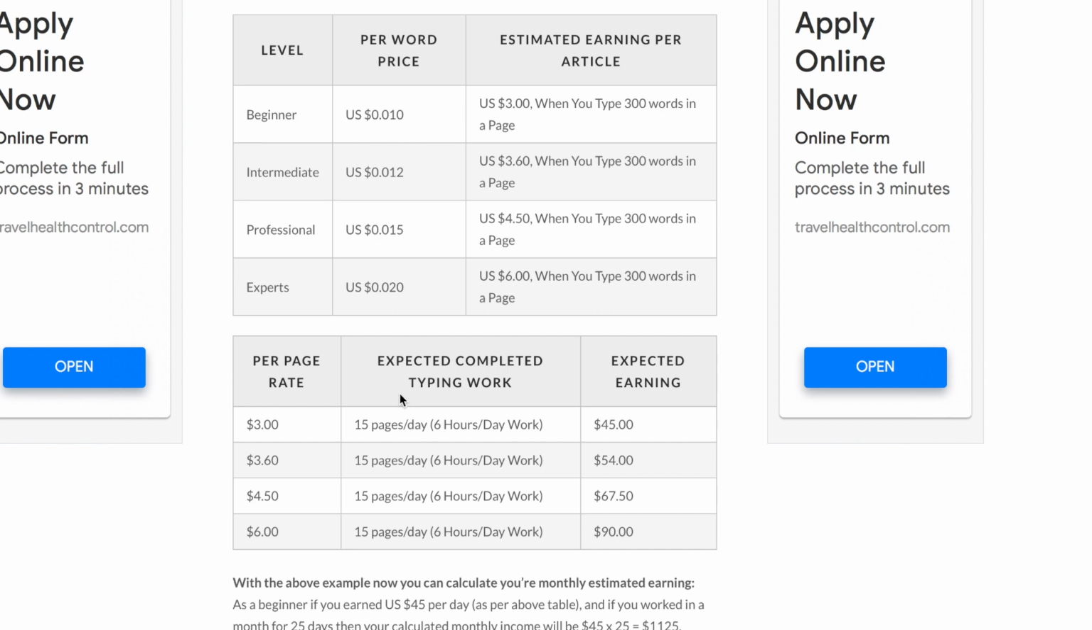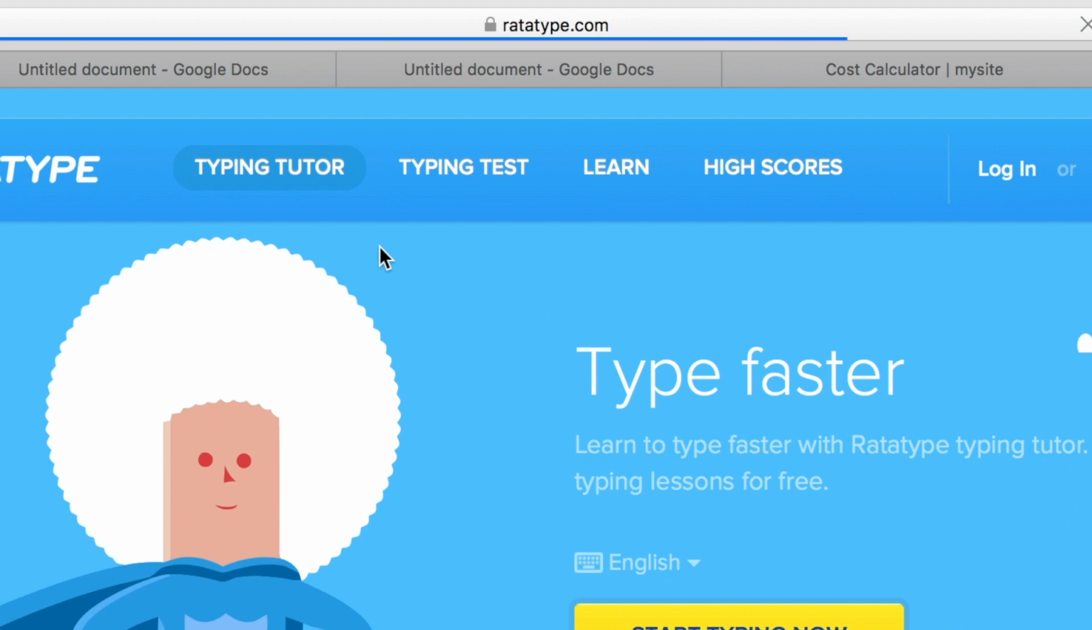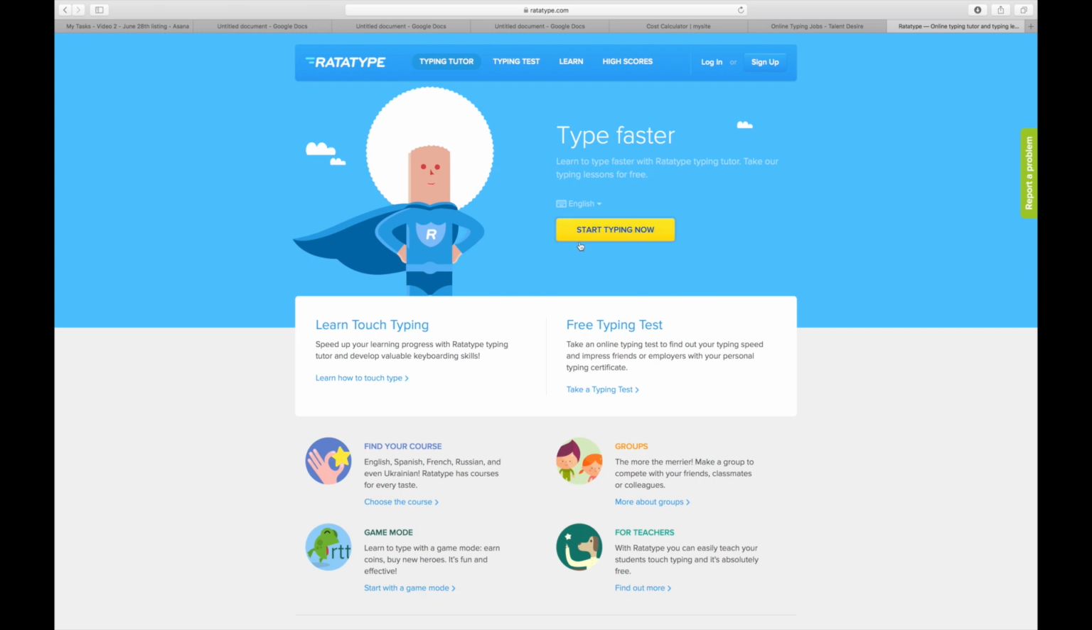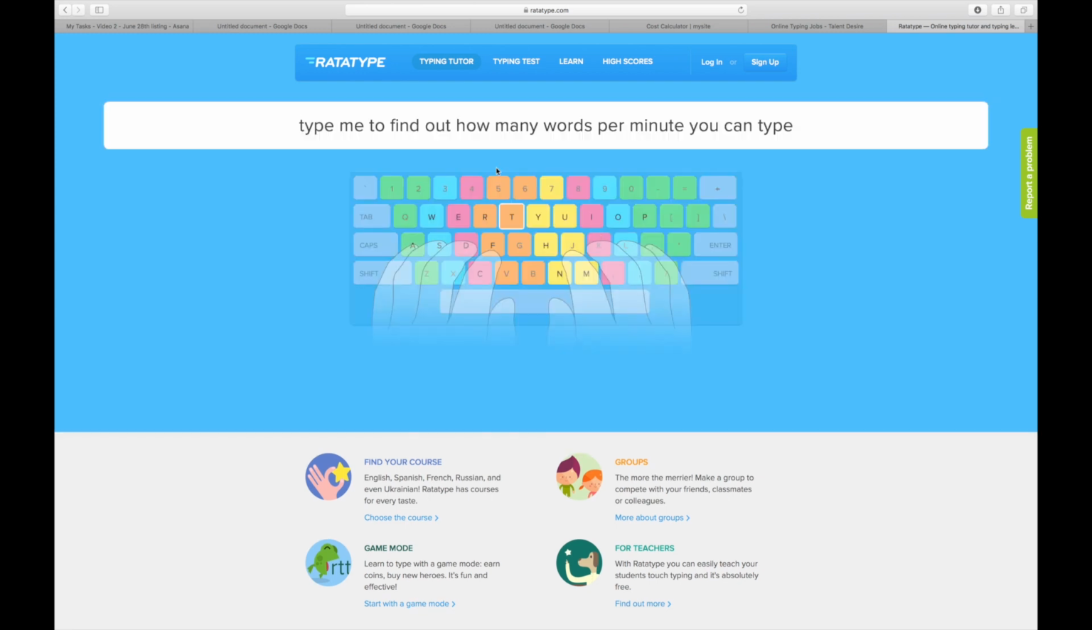So right now, I'll show you the first bonus tip that can help you earn a higher rate by simply typing names online. I want you to go to ratatype.com, and right here is the homepage of this website where you can take a free typing test. I want you to click on the yellow button right here, and then you are going to come over to this page where you can actually start typing using a phone or using a computer.